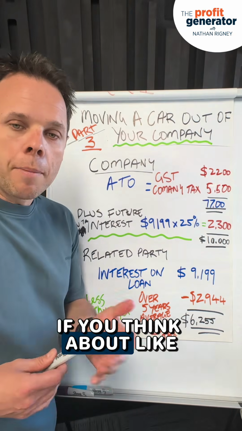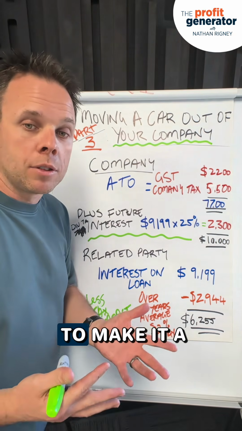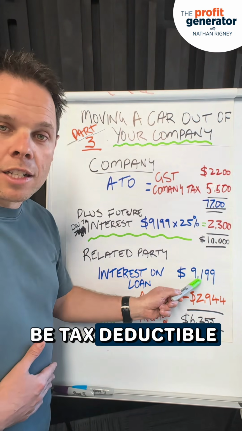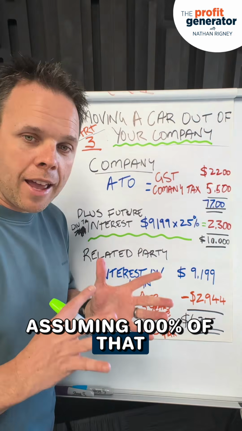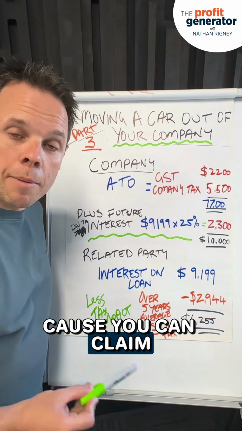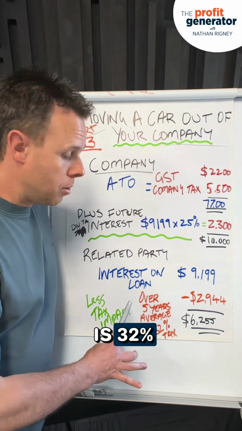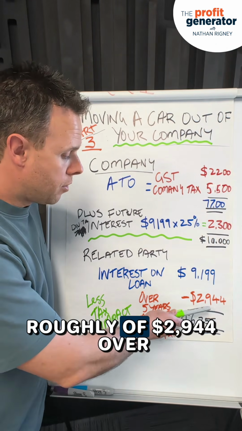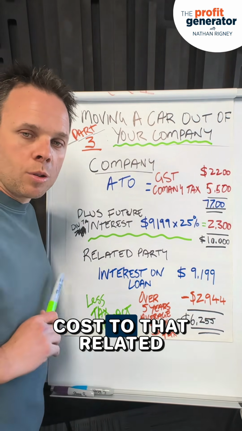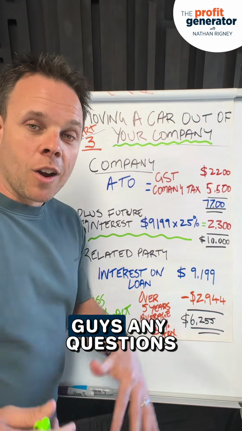And if you were to use that motor vehicle for business purposes and were able to make it a tax deduction, that interest would also be tax deductible. So assuming 100% of that motor vehicle was being claimed in your personal tax return, because you can claim it, there would be a tax benefit, assuming your tax rate is roughly 32%, of $2,944 over those 7 years. So then the total cost to that related party is $6,255.